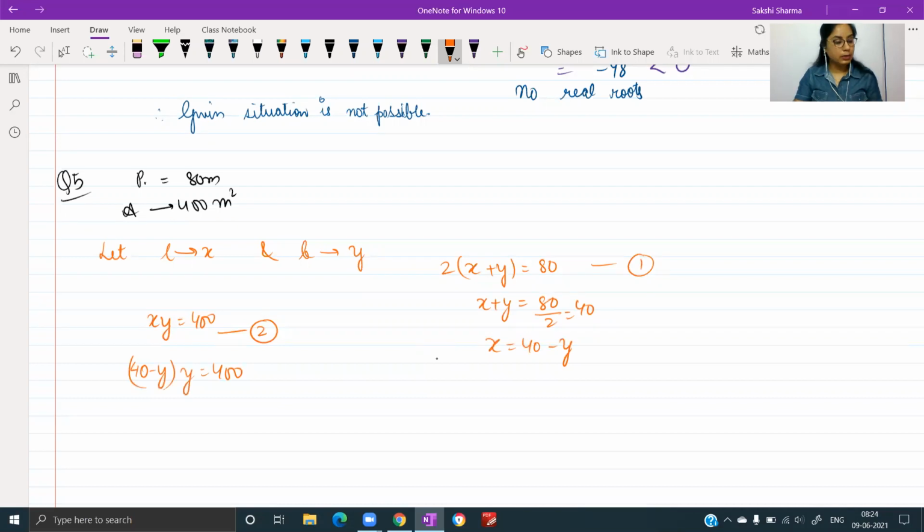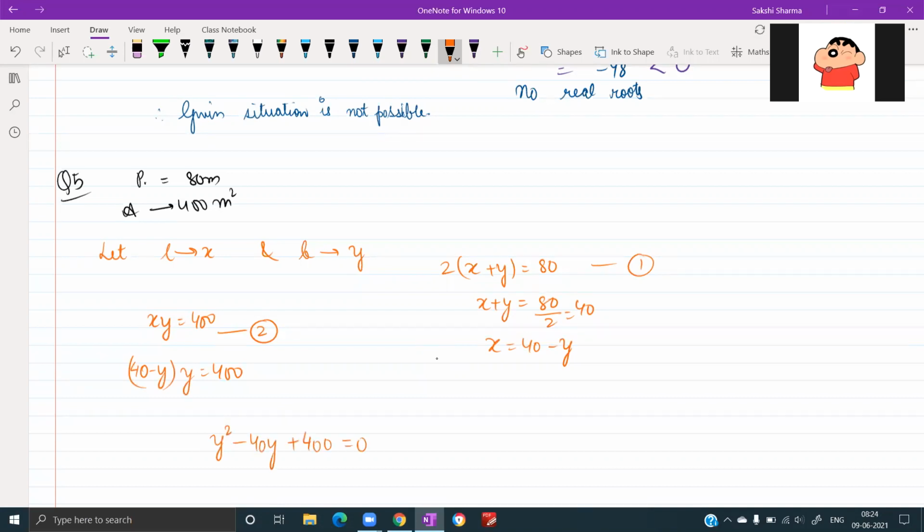What is the quadratic equation formed? y square minus 40y plus 400. Let's calculate the discriminant for this.